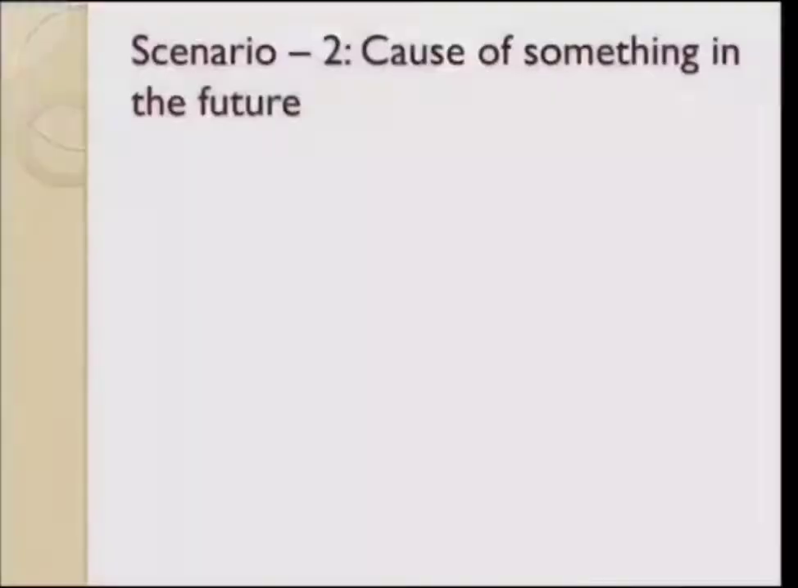Let's see the second scenario. The second scenario is all about cause of something in the future. Sometimes, friends, in your life, you would have to reason out. You would have to give justifications of a particular activity. Now, if this activity is in the future, and if this activity is going to continue for some time in the future, and if you have to give justifications or reasoning out, you will have to use the future perfect continuous tense. Let me give you the very first example.